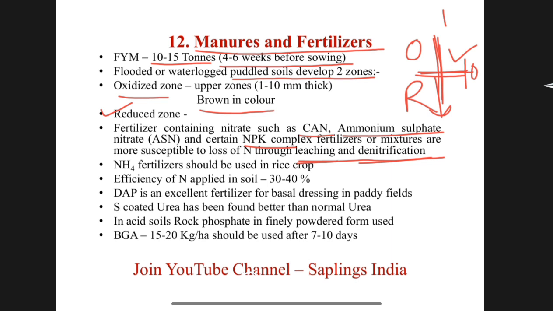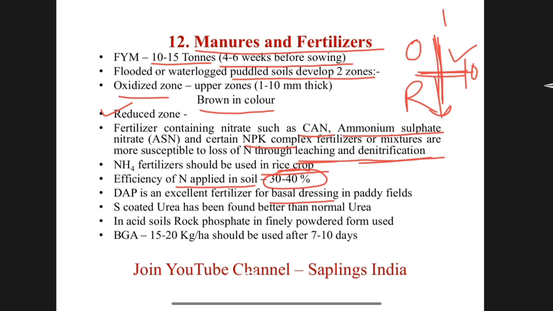Efficiency of nitrogen applied in soil is 30 to 40%. DAP is an excellent fertilizer for basal dressing. Diammonium phosphate should be applied as basal dressing.